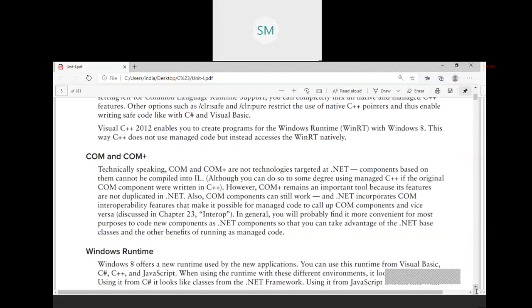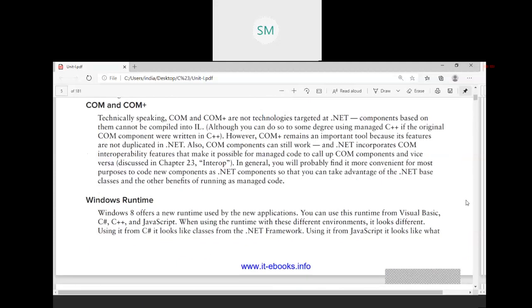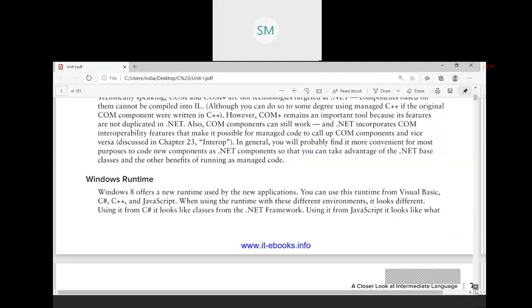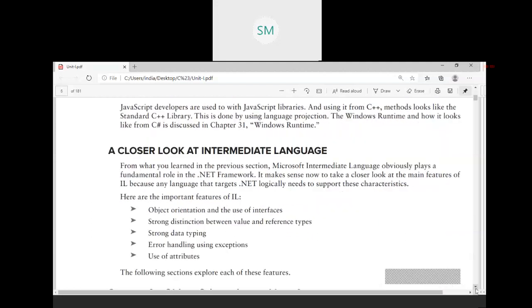Then we are speaking about COM and COM+. COM means Component Object Model. COM+ is the improvement of that COM. These are all older technologies, that is, before the introduction of the .NET concept. Microsoft used COM and COM+. You just go through those things. Then Windows Runtime. I'm not going to discuss these things in detail.